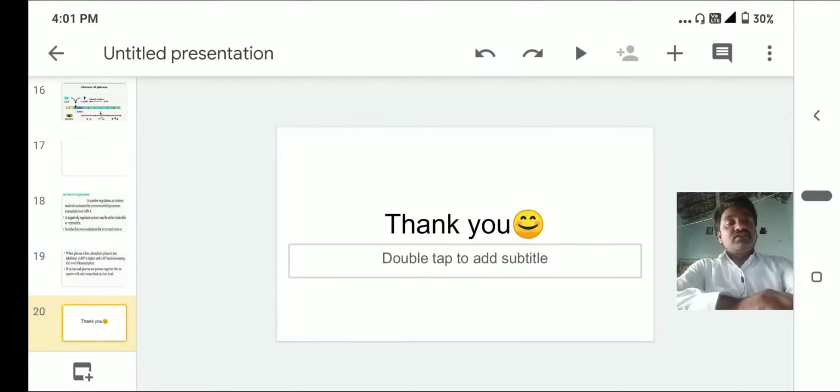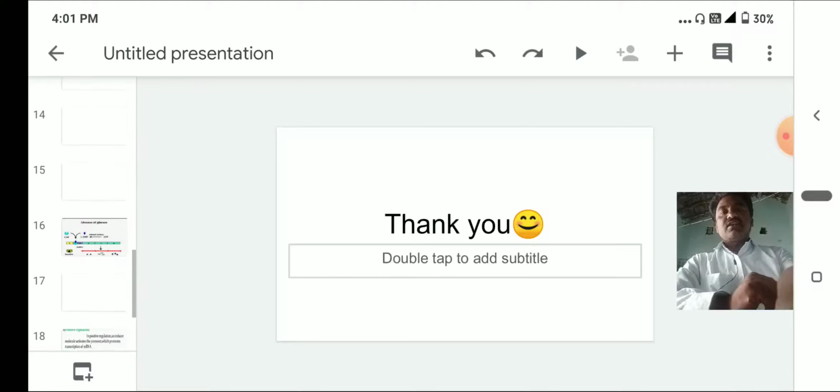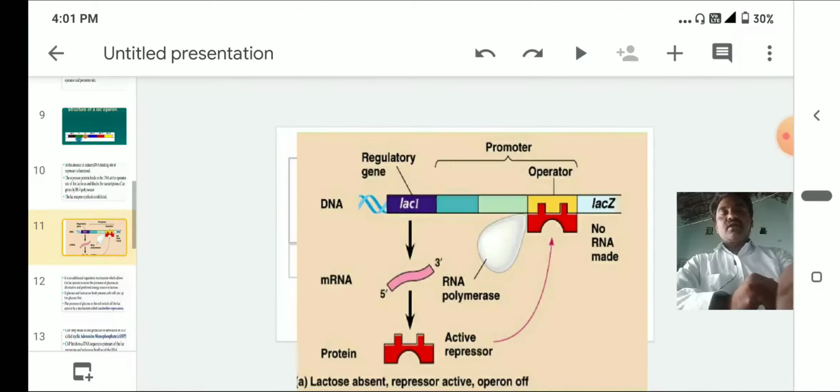So this is about what gene regulation is. This gene regulation was proposed by Jacob and Monod, who were conducting experiments on Escherichia coli. Generally, structural genes and regulatory genes are there, namely regulator, promoter and operator.